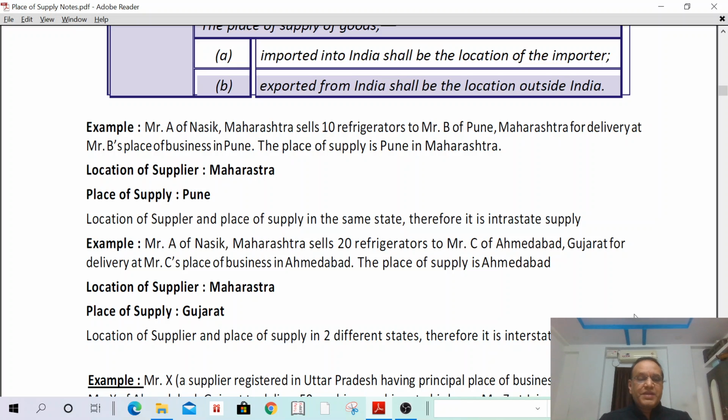For example, Mr. A of Nashik, Maharashtra sells 10 refrigerators to Mr. B of Pune, Maharashtra, for delivery at B's place of business in Pune. The place of supply is in Pune in Maharashtra.